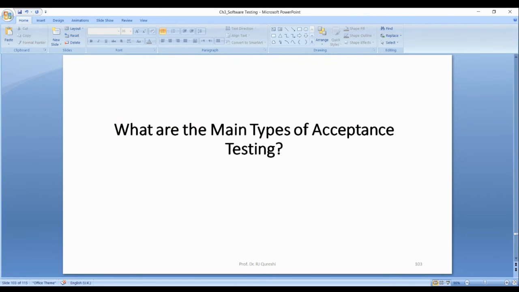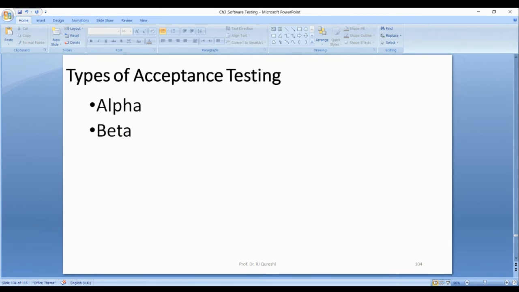Main types of acceptance test: we have alpha and the beta. What is the difference?